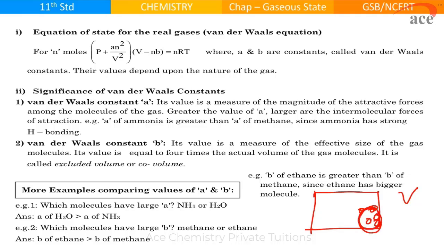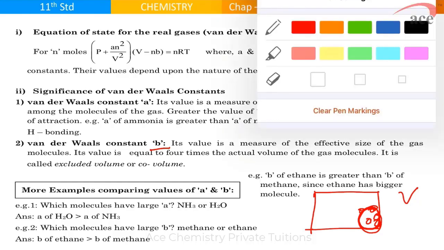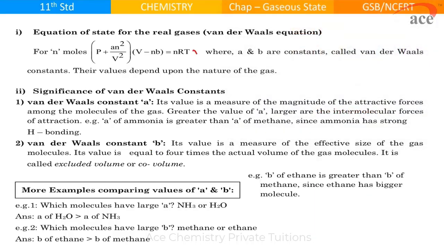So the part which we are removing is called the excluded volume, given by a constant B. Now the question is, what will be asked in our entrance exam? They may ask you this equation, or they may ask what the constant B is called, or they may ask how constants A and B are affected by different gases. To understand that, let's take an example.